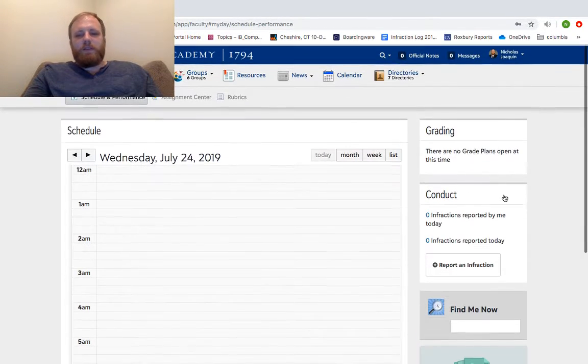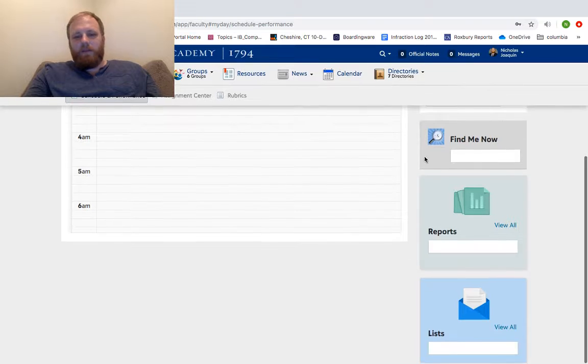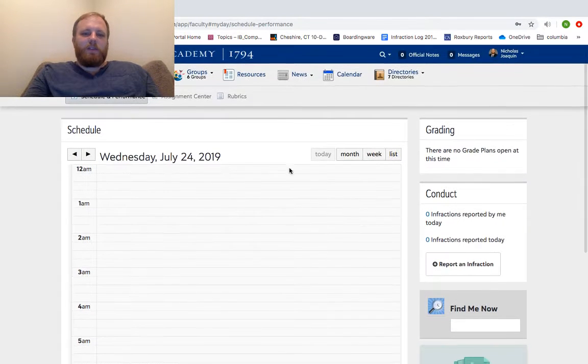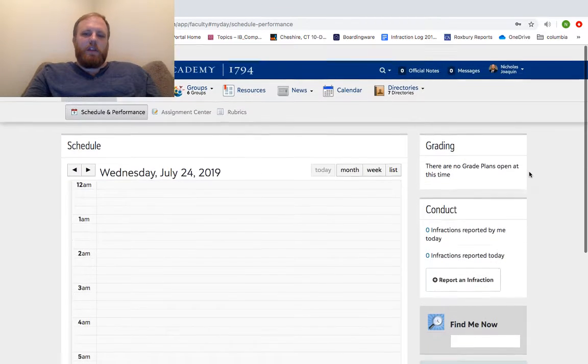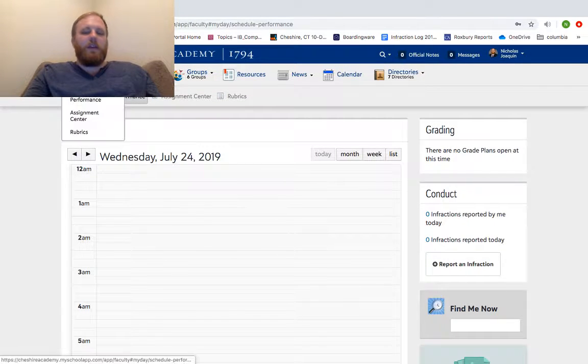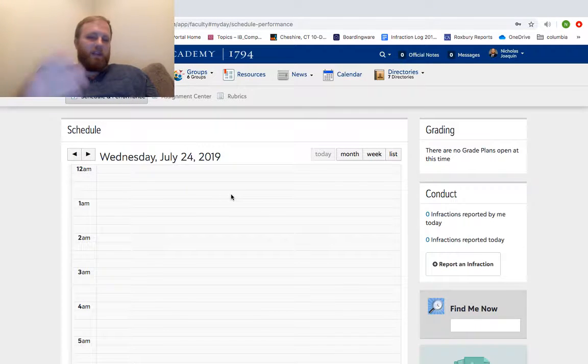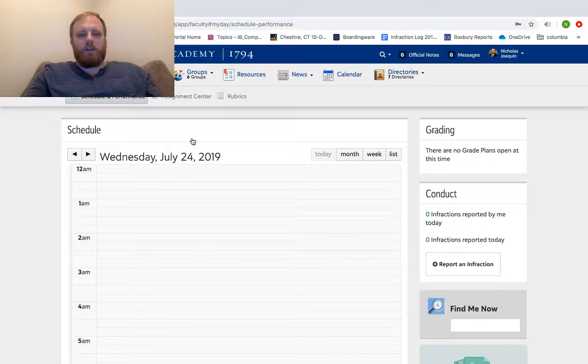Other elements of this, again, you can look at, but for this immediate page here, this is what's important for you. I don't use assignment center or rubric, really any of this other stuff. This is just where you're going to do attendance. You can change that, however, if you want to open up to something else, like your assignments. I like to open up to attendance. It's very easy to get to just as class starts.